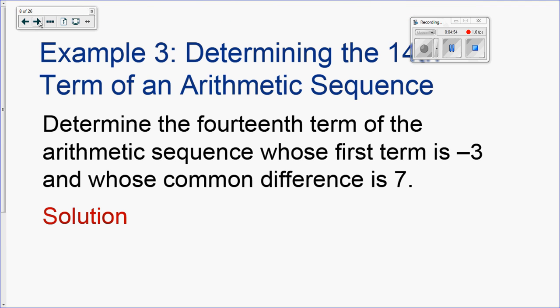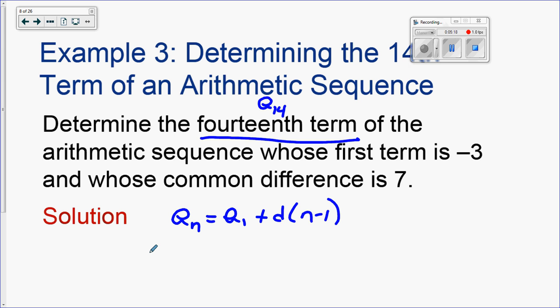So determine the 14th term. Okay, so the 14th term would be a sub 14 of the arithmetic sequence whose first term is -3 and whose common difference is 7. So here's my formula. A sub n equals a sub 1 plus d times n minus 1. So they want me to find a sub 14. That's what the question is saying when it says find the 14th term.